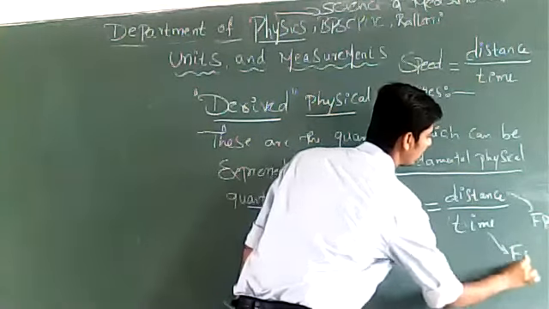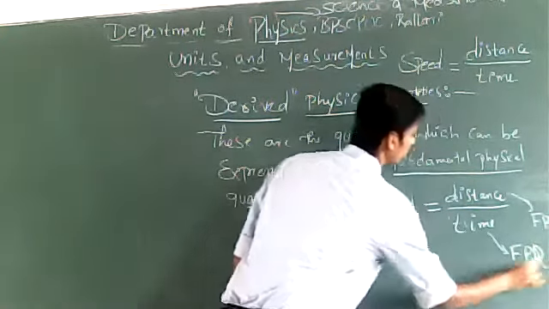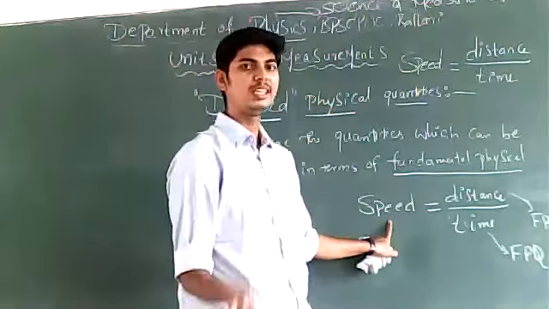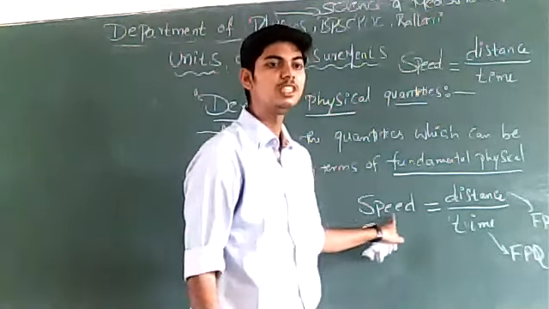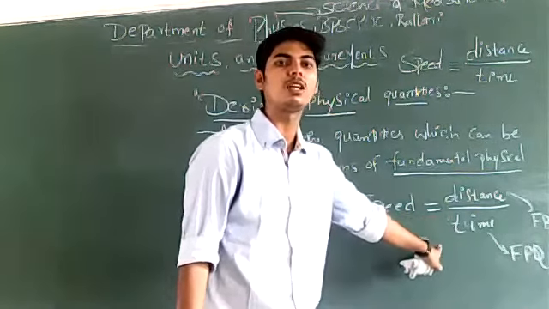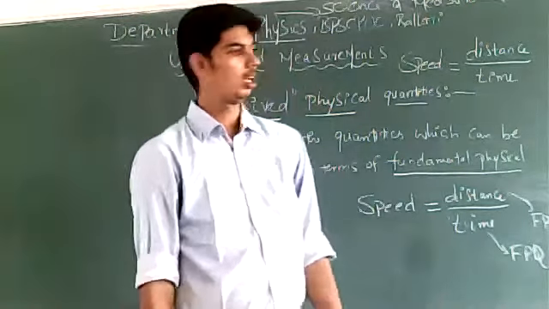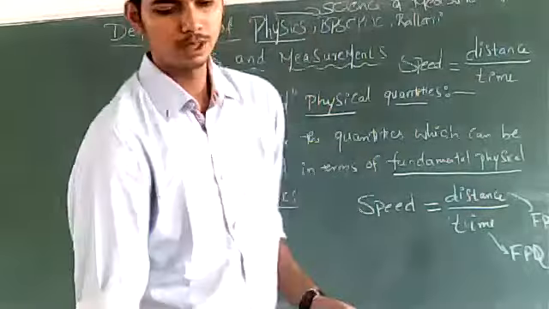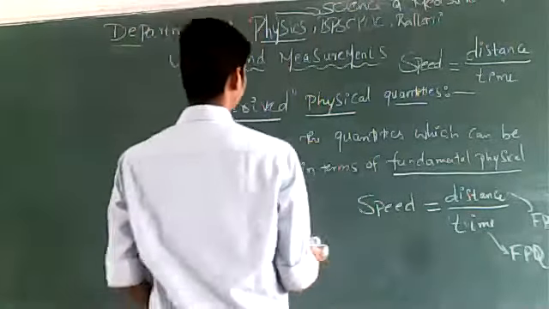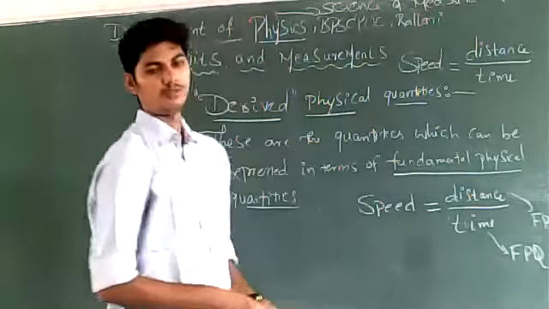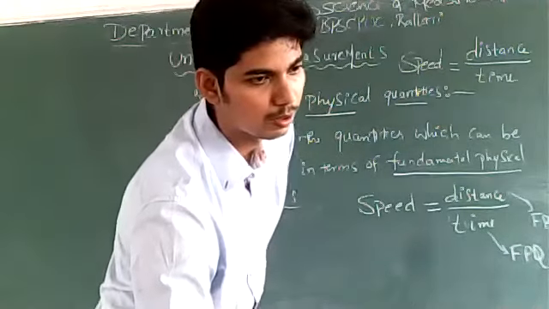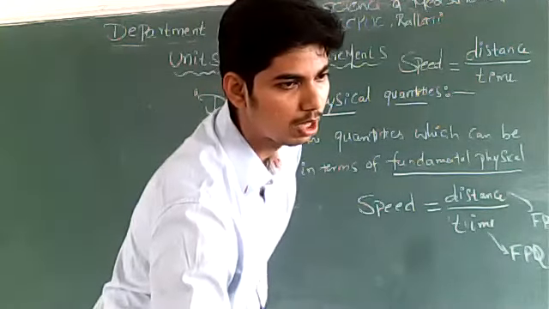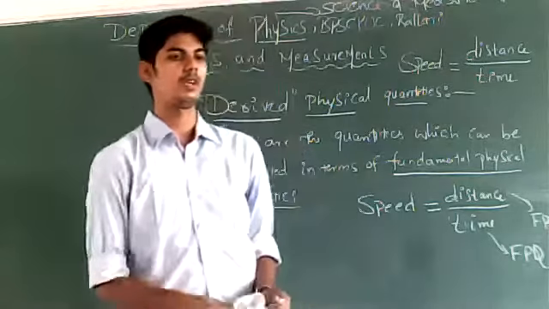Time is also a fundamental physical quantity. So speed is a physical quantity which is expressed in terms of fundamental physical quantities. Then speed must be a fundamental quantity or a derived quantity? Derived quantity.